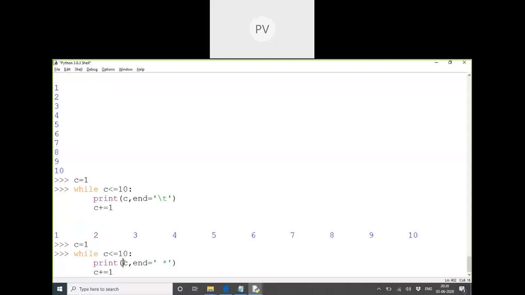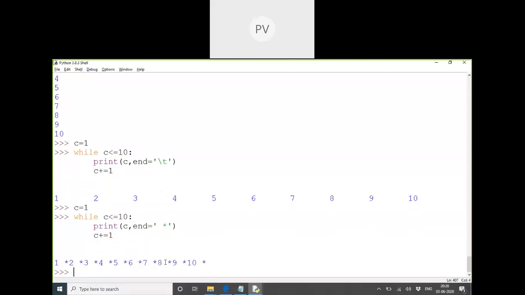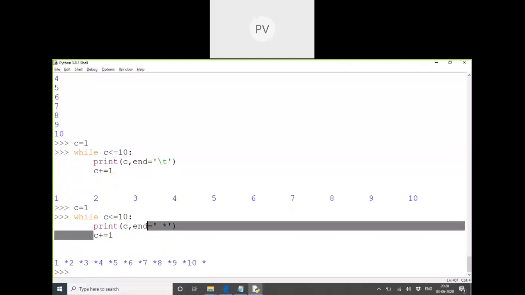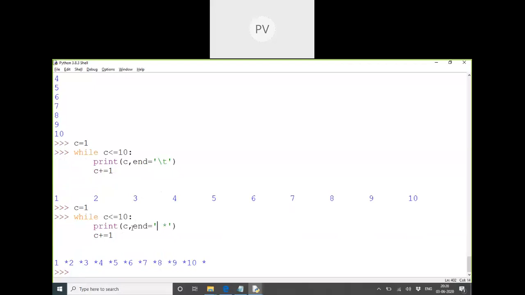Now you can see after printing the number it will be replaced with a star. You can see that. So you can change anything at the end of the print. It means after printing we want to type a star, not a slash. Any confusion in here?